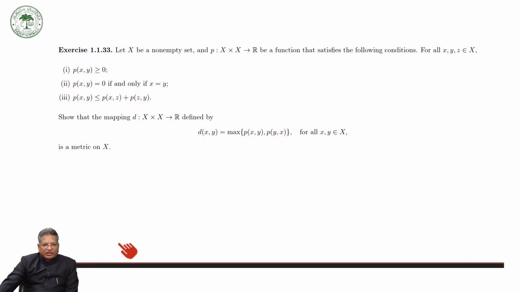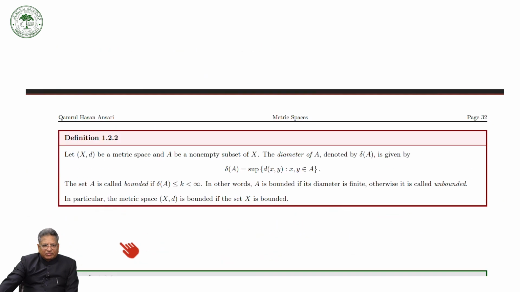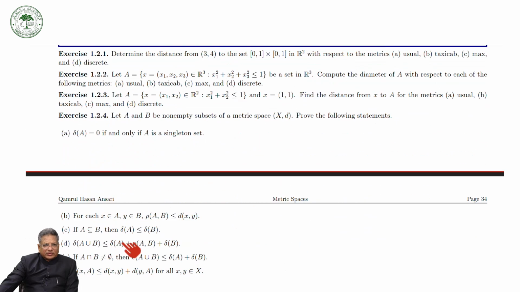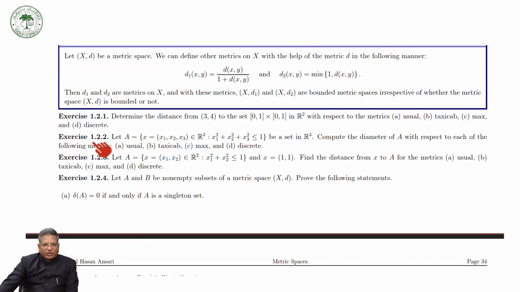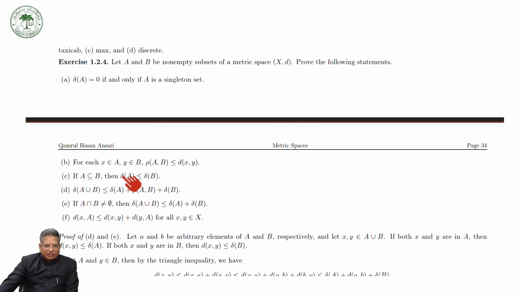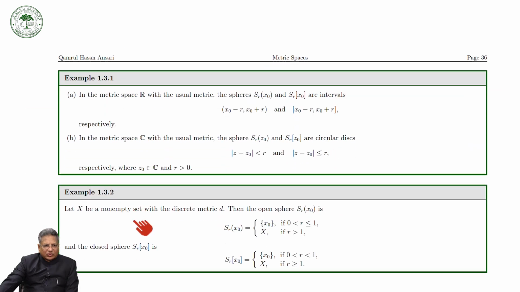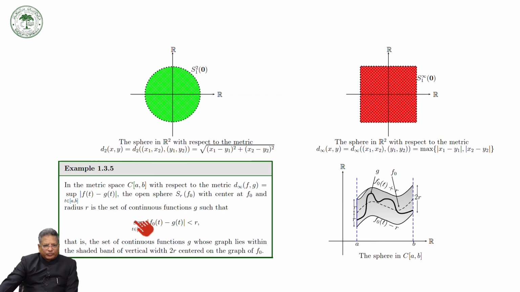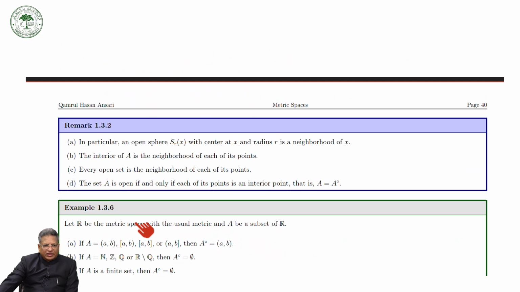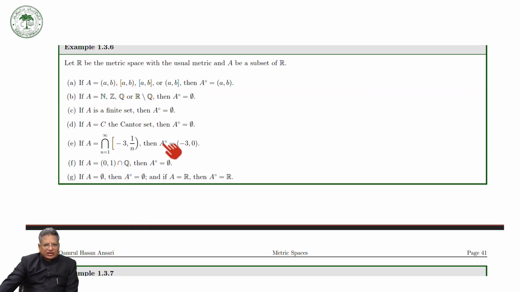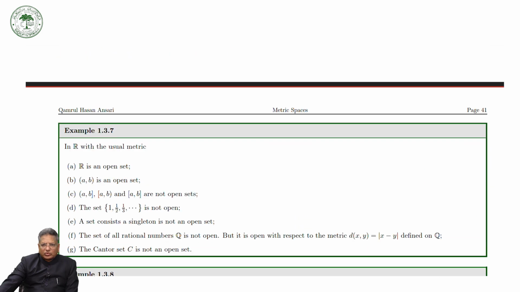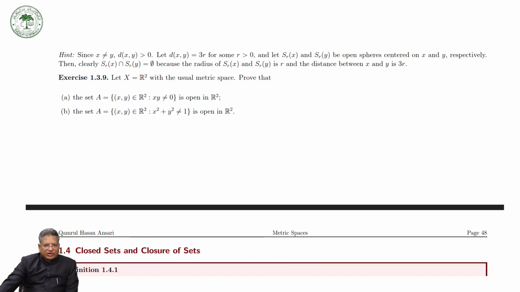These are the several exercises which I mentioned in my previous talks. Similarly, you have several exercises for the bounded set, and I have already proved all these exercises in my previous talks. I have explained the proof of all these things. And for open sets and closed sets, we have mentioned several things. These are the examples of interior and closed and so on and so forth, which I have already given you.